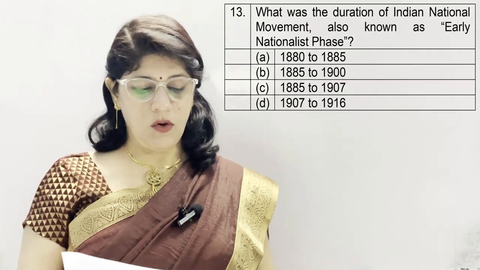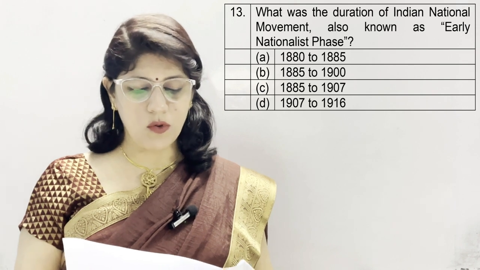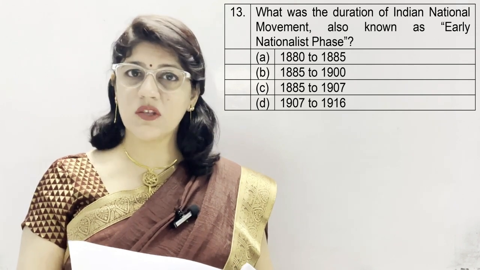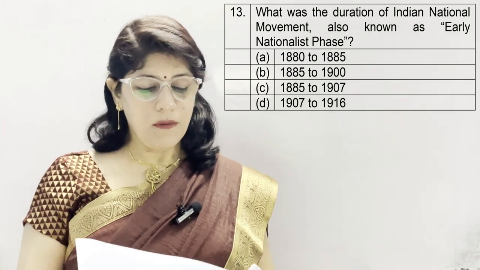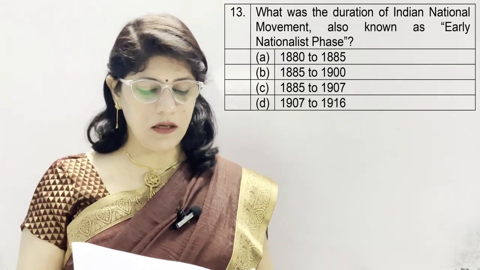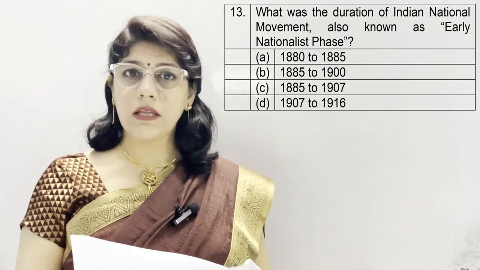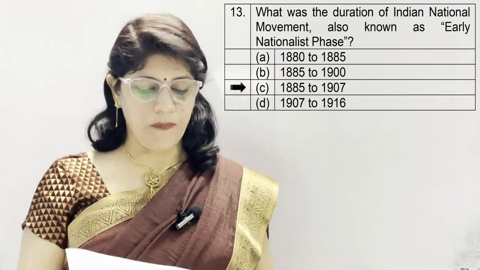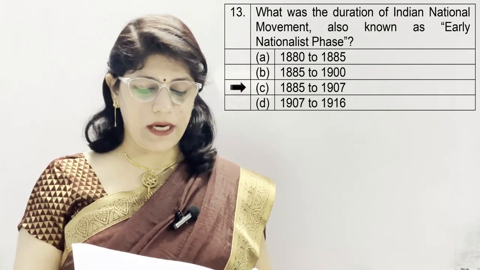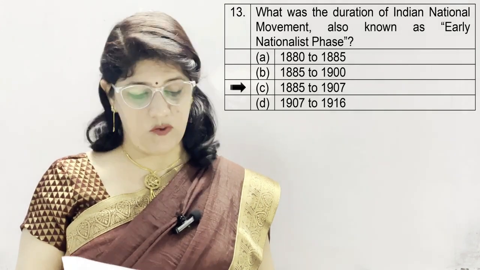Question number 13. What was the duration of the Indian national movement, also known as the early nationalist phase? A. From 1880 to 1885, B. 1885 to 1900, C. 1885 to 1907, and D. 1907 to 1916. And the correct option is C, which is 1885 to 1907. This phase is known as the early nationalist phase.